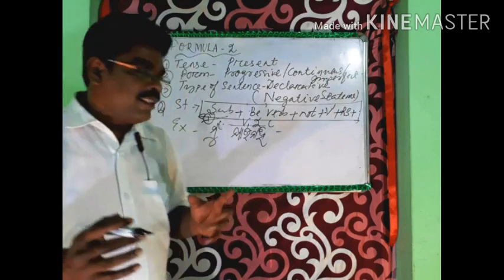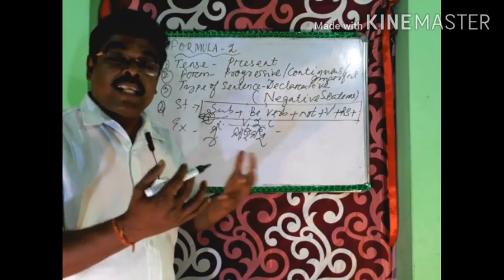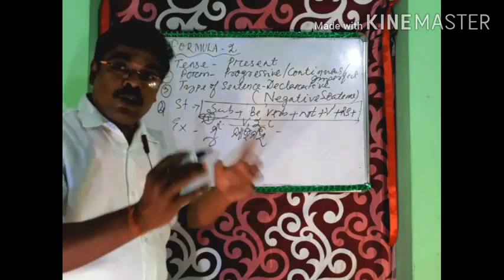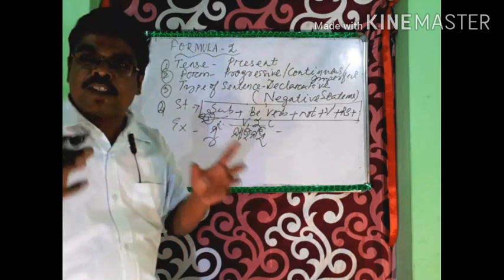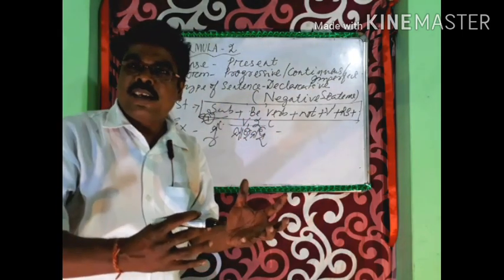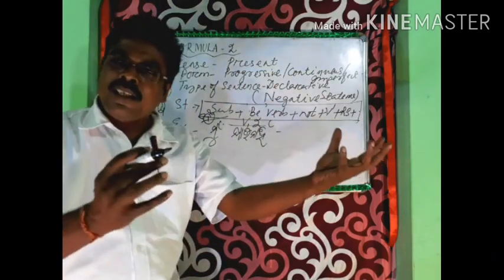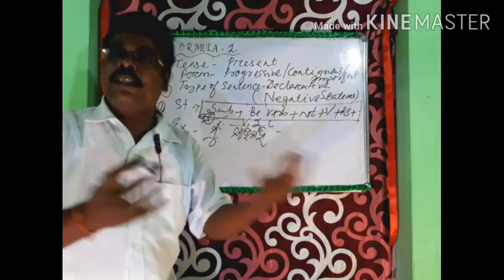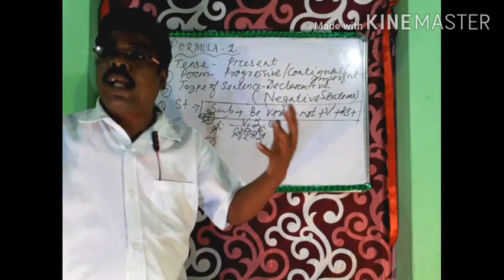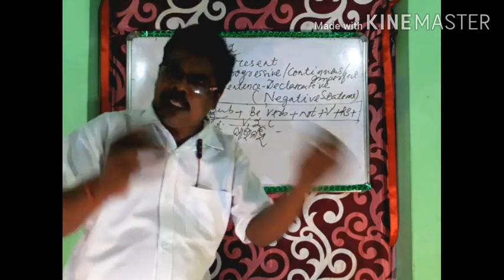So to know the tense of this sentence, first we have to convert this negative sentence into positive. In the positive it will be mu jauachi. Mu jau nahi is negative, mu jauachi is positive. When I make this positive, then easily I can know which tense it is in. So mu jauachi, it is present tense.